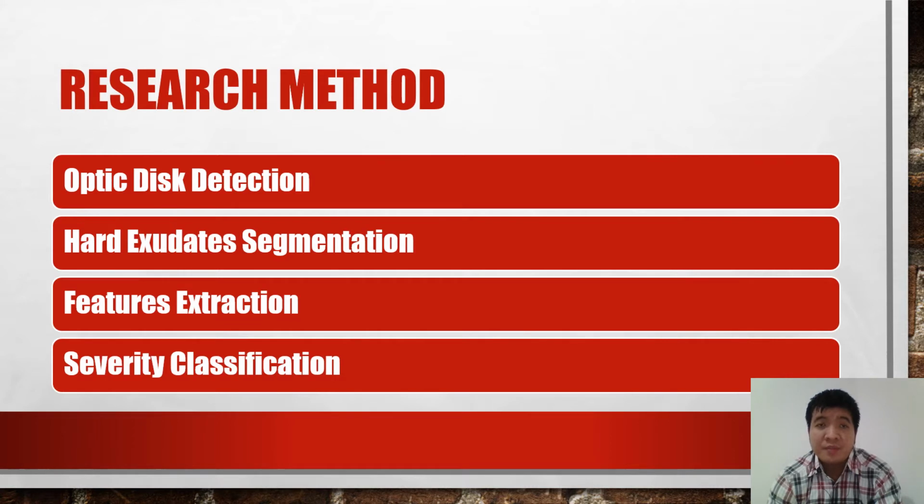Research method. This section explains the sequential research methods. The methods consist of 4 main steps. They are optic disc detection or optic disc removal, hard exudate detection, feature extraction, and severity classification of NPDR.